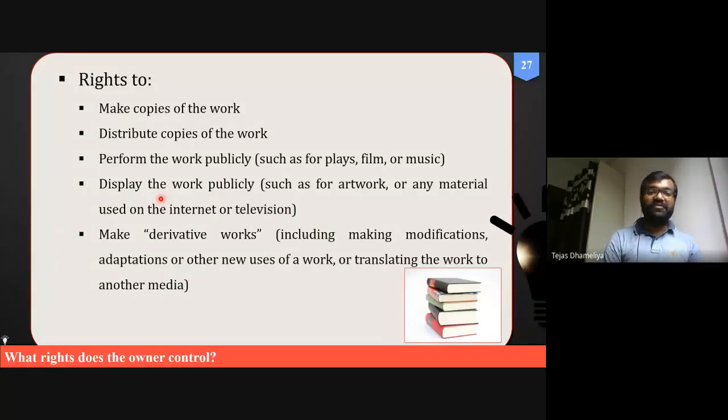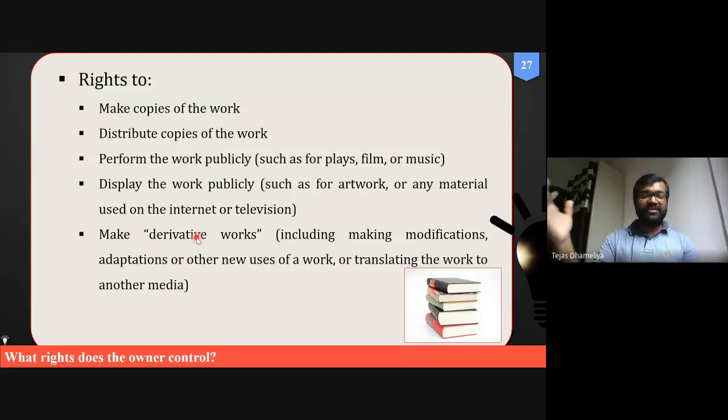We can perform the work publicly. Whatever work we have created, we can perform in public as well. We can display them properly, as plays, film, music, artwork, or even on the internet or television. Once we have taken the copyright, we can also make derivatives of that work, likewise Dhoom 1, Dhoom 2 and Dhoom 3.